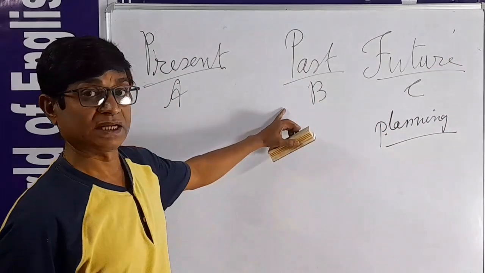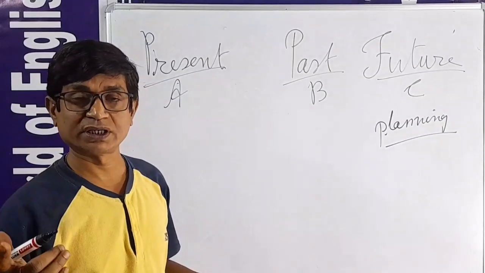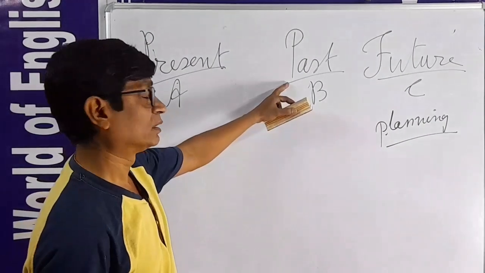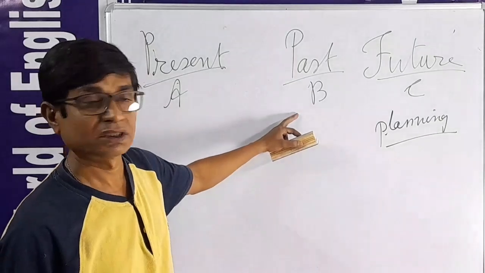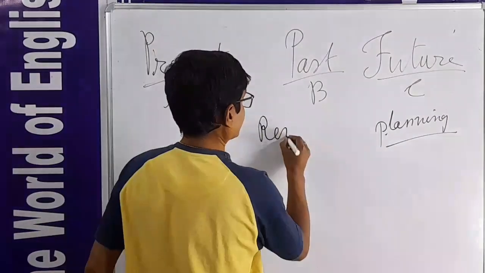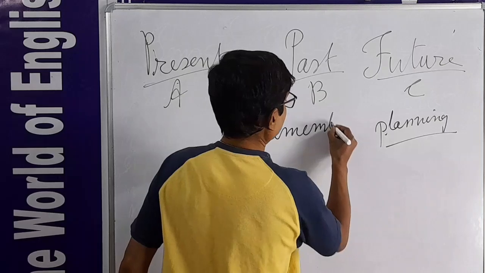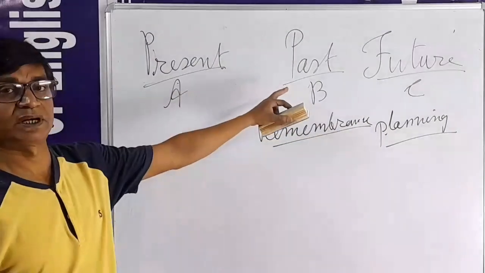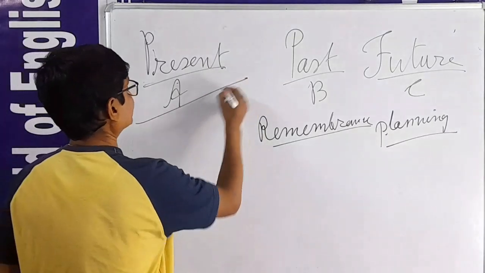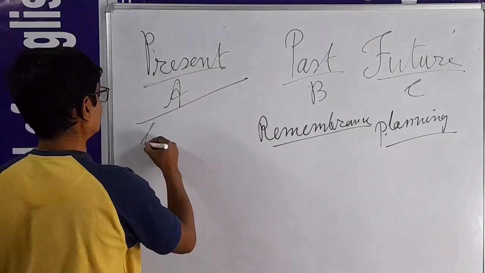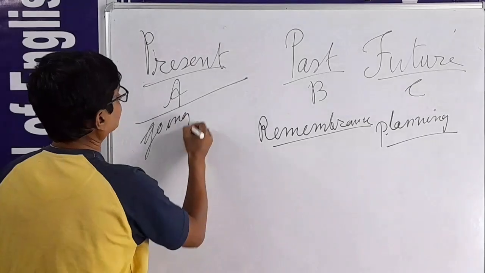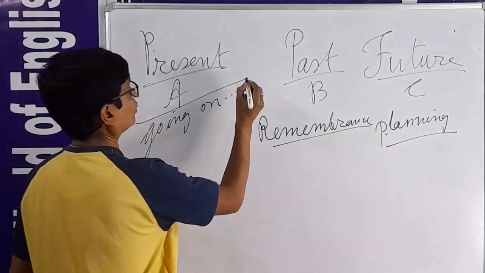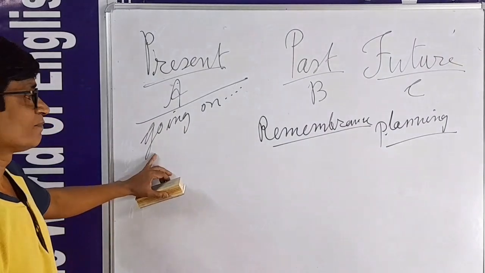For remembrance, for memory, we call it the past. And present is the action going on and on.